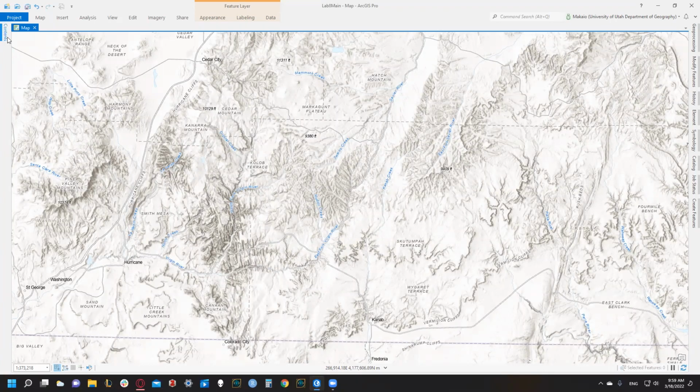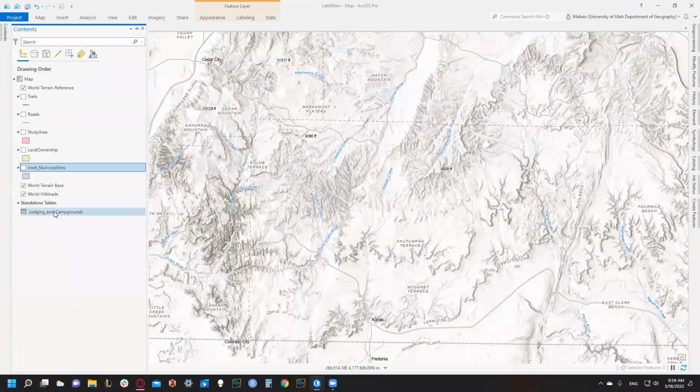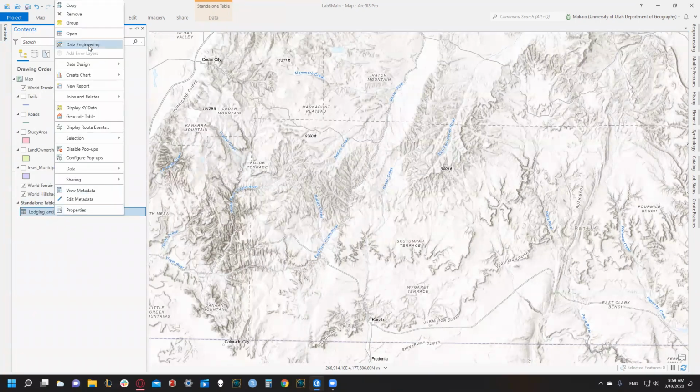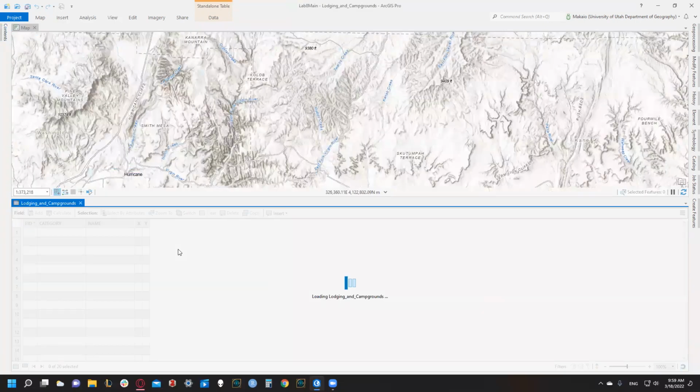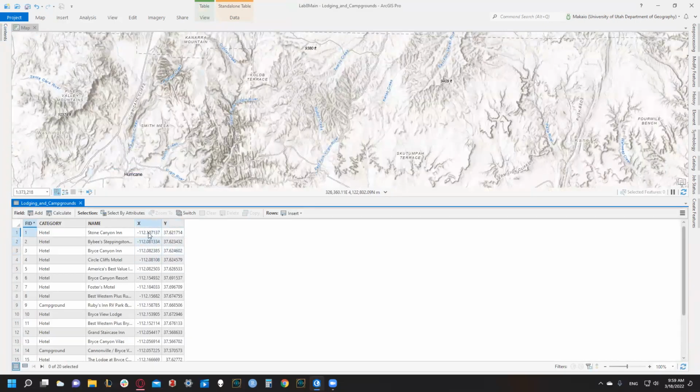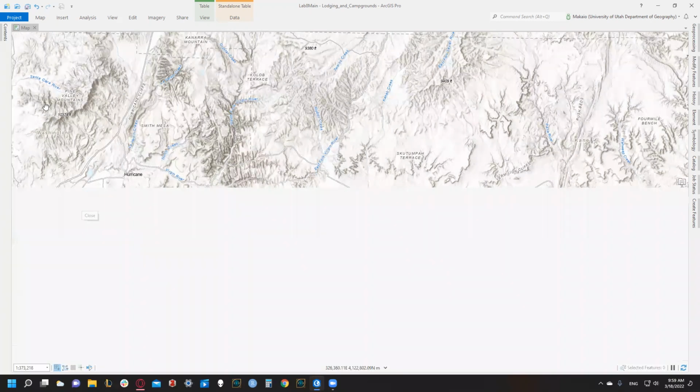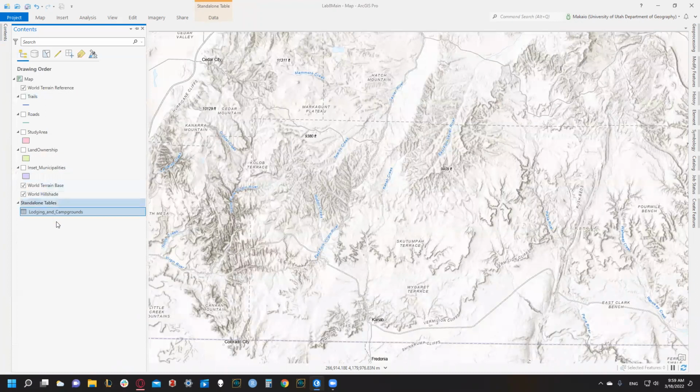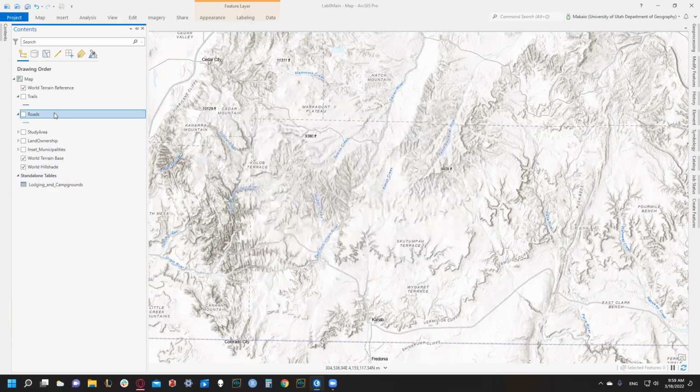Thankfully, if we check out our contents panel, and then we right click on our lodging and campgrounds and open the attribute table, we can see that this layer has X and Y data. So we have the latitude and longitude of our study area. So we can actually get the location of Bryce from this table. That's why it's always worth checking out the attribute tables for your layers. It could really help you make decisions on how you're going to edit the data or which is the best way to display data.